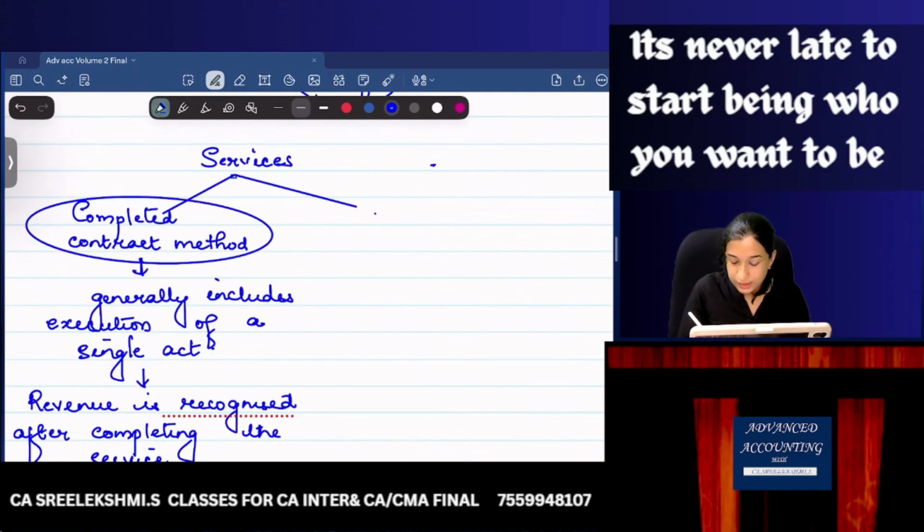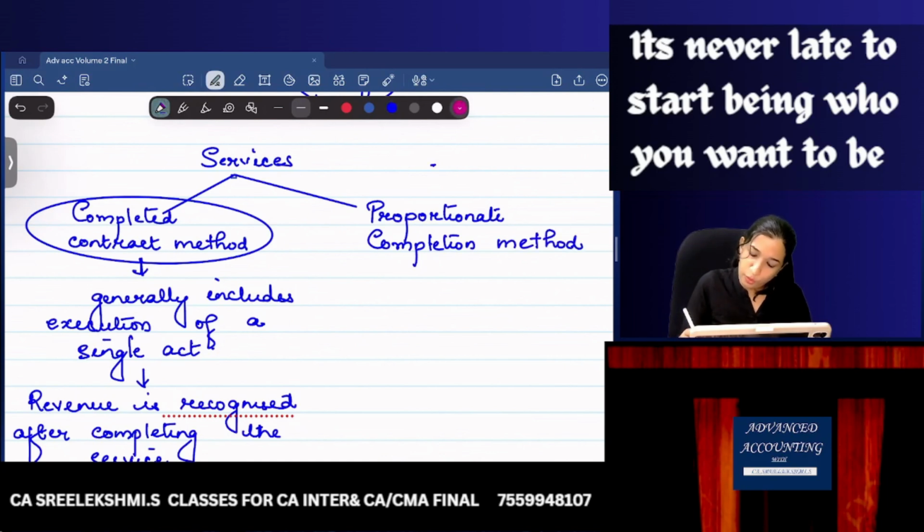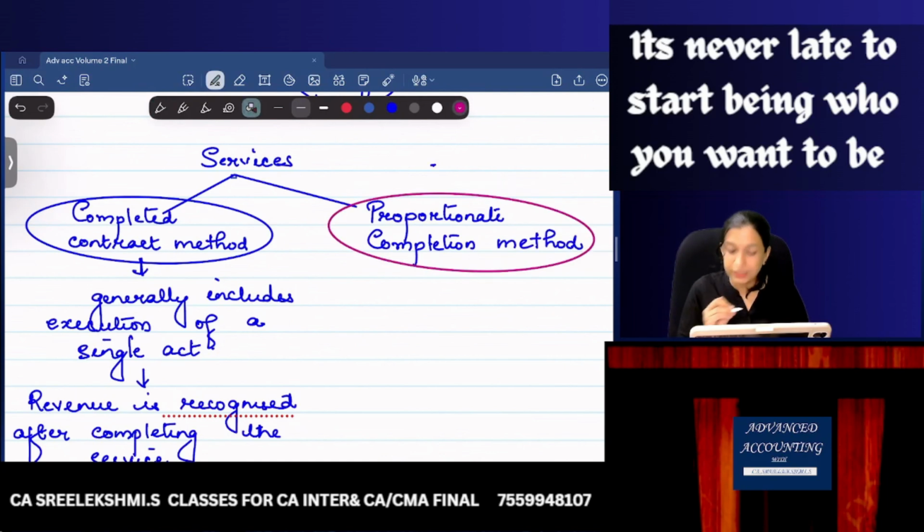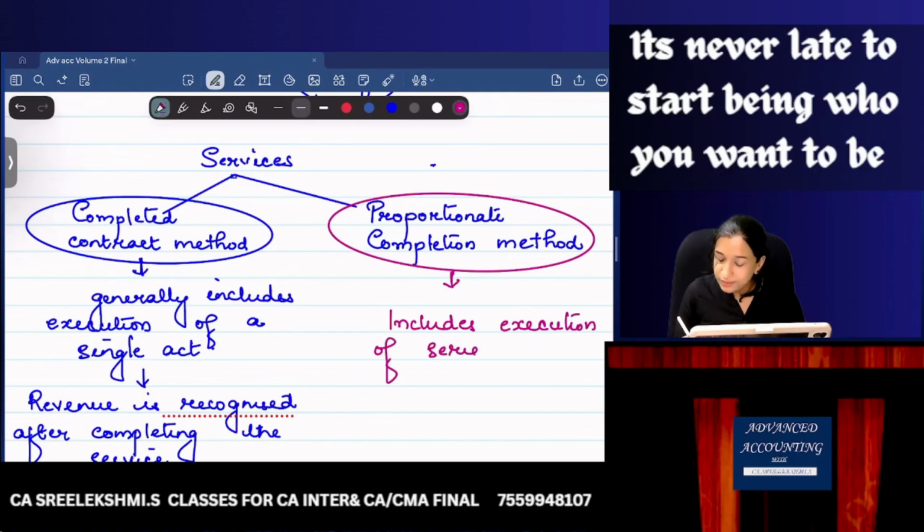And the other one is proportionate completion method. Proportionate completion method generally includes execution of a series of acts.